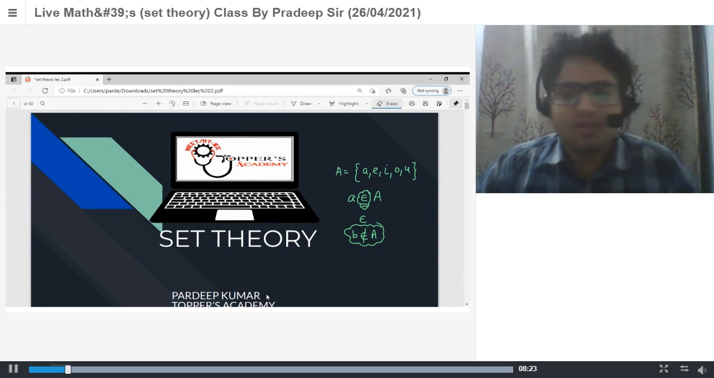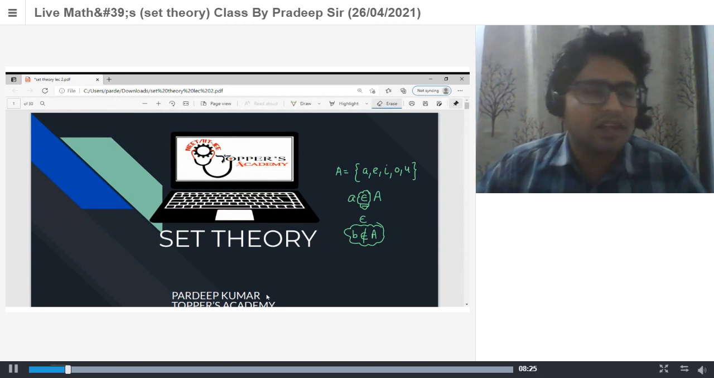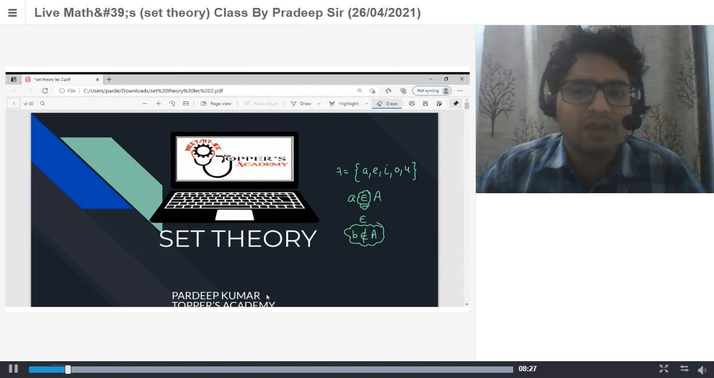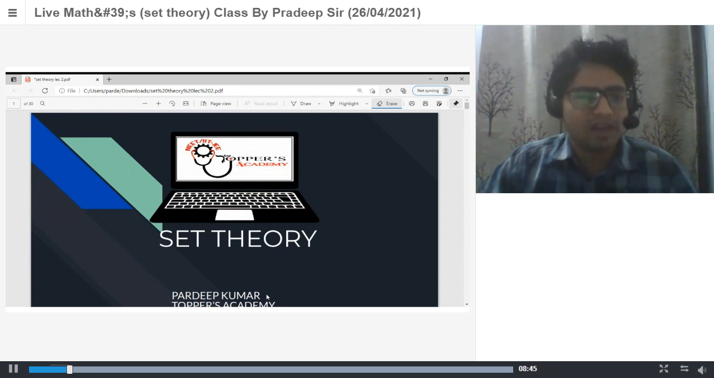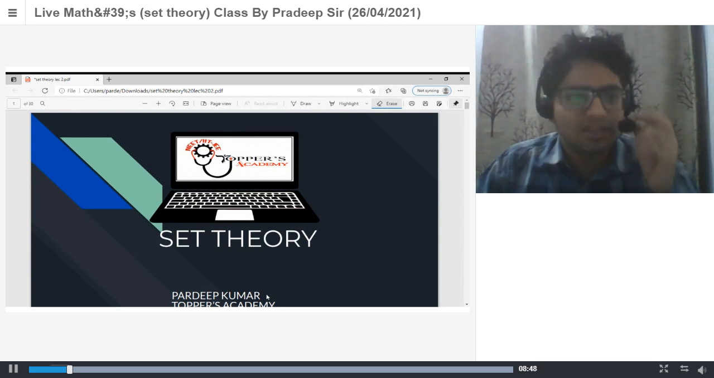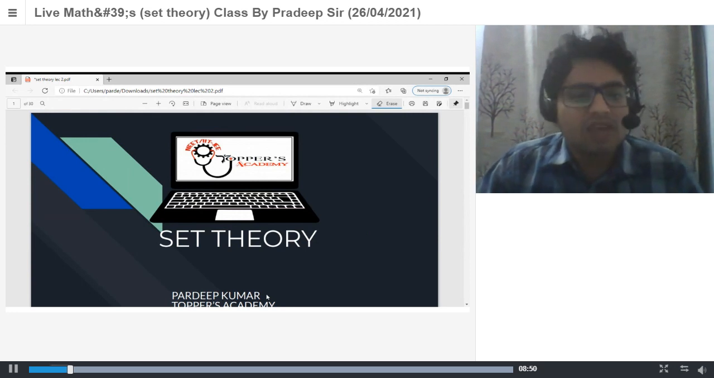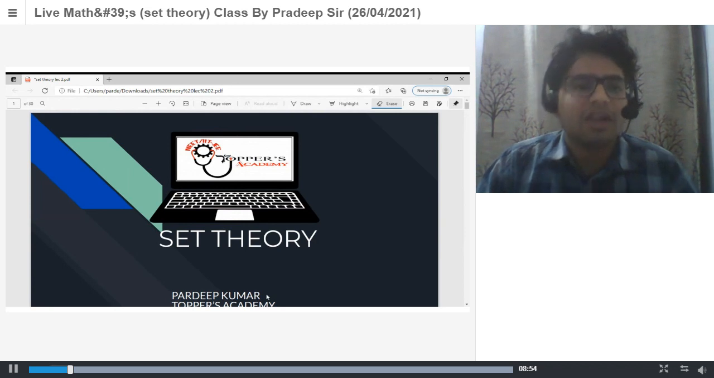Now there are different types of sets. If a set contains a finite number of elements, then you can say the set is a finite set. If a set contains an infinite number of elements, then you can say that set is an infinite set. For example, the collection of all vowels in the English alphabet contains only five elements: A, E, I, O, U, and five is a finite number. So this is a finite set. Similarly, the collection of all natural numbers is an infinite set because it contains infinitely many elements.